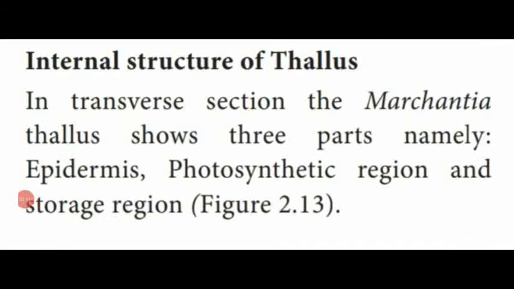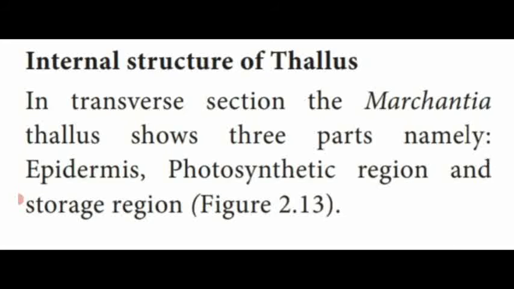Dear students, next we are going to see the internal structure of the thallus. The transverse section of the Marchantia thallus shows three important parts, namely the epidermis, which is the outermost layer. Inner to the epidermis, it is made up of parenchymatous cells responsible for photosynthetic function, which contain chlorophyll pigments.